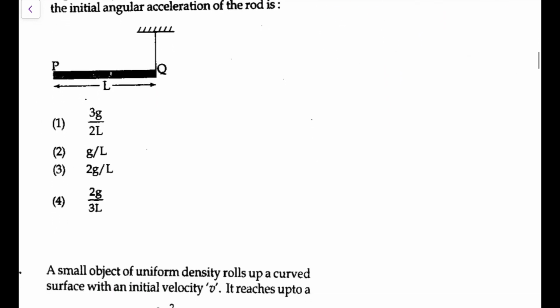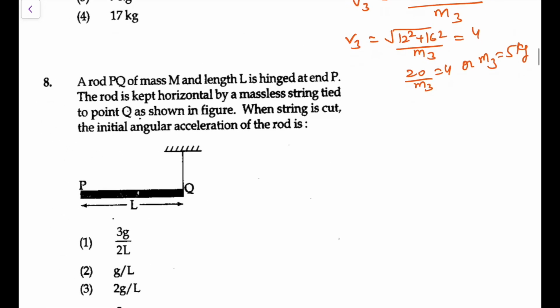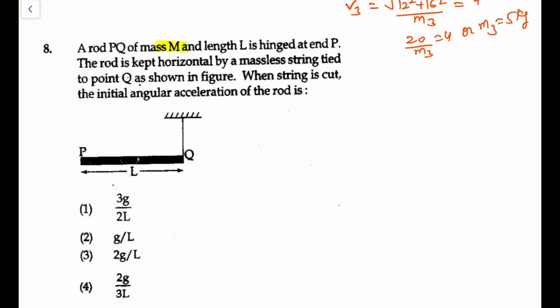Next. A rod PQ having a mass M, length L, is hinged at point P. The rod is kept horizontal by a massless string tied to point Q as shown in the figure. When the string is cut, the initial angular acceleration of the rod is? So as the string is cut, we have to find the angular acceleration of the rod.